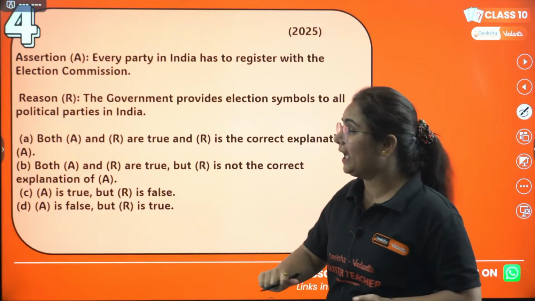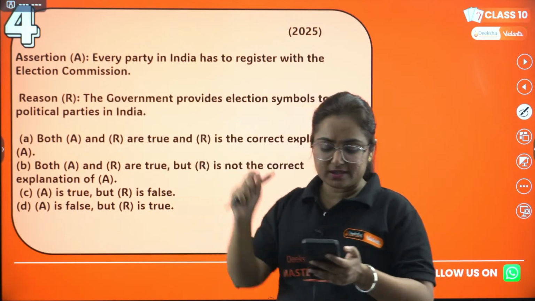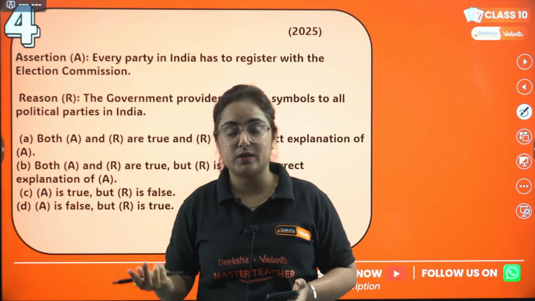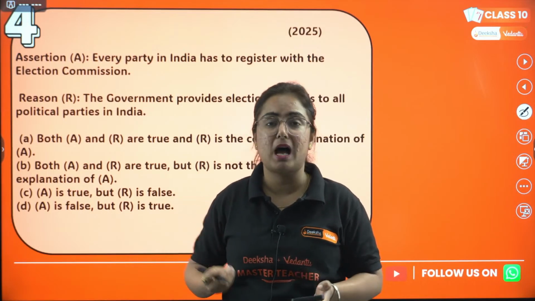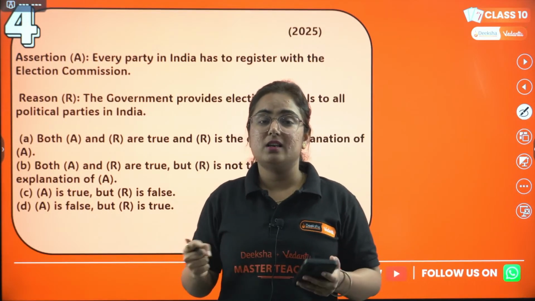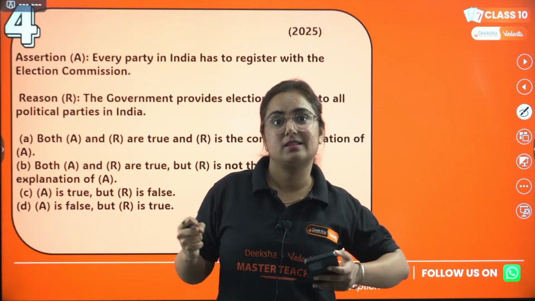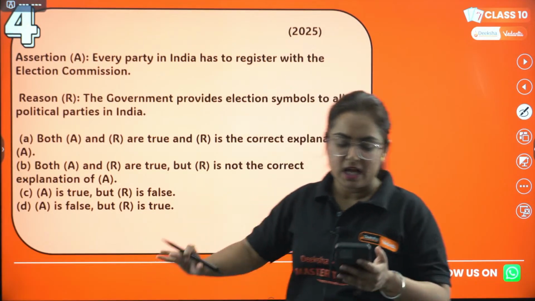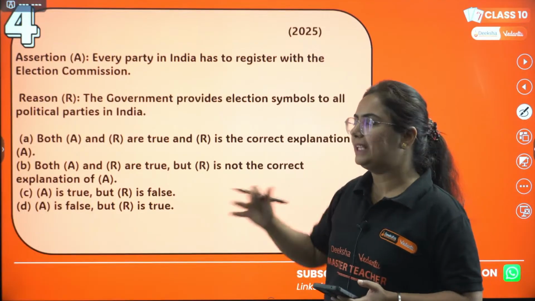So moving to the next question, all others participate, give answers and show me your studies are going great. Question number 4, which is in the form of assertion and reason. Now what is assertion and reason, ma'am? Every time we see assertion reason in an MCQ, it gives us anxiety. No worries, I'll tell you a trick to solve them very nicely.